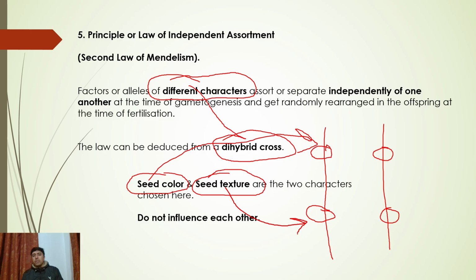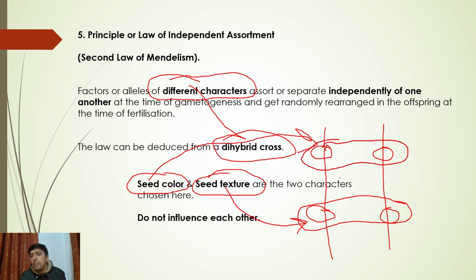So they will always separate out independently. They will not influence each other. Meaning this set will assort independently of this set, characters do not interfere with each other, meaning this will not influence this. This will never influence.